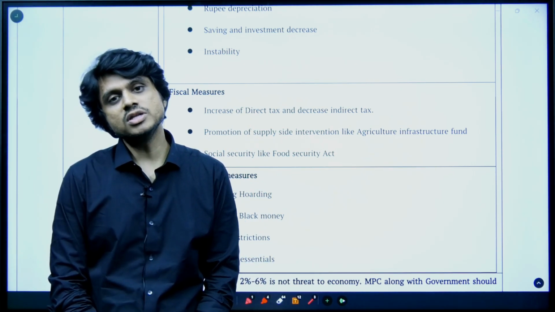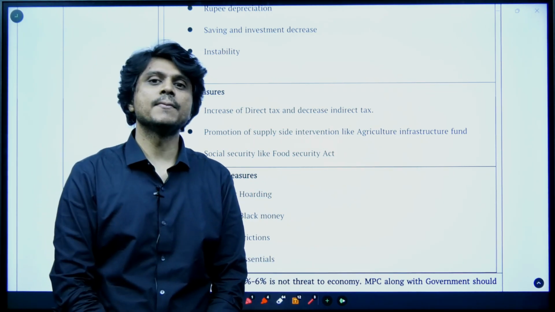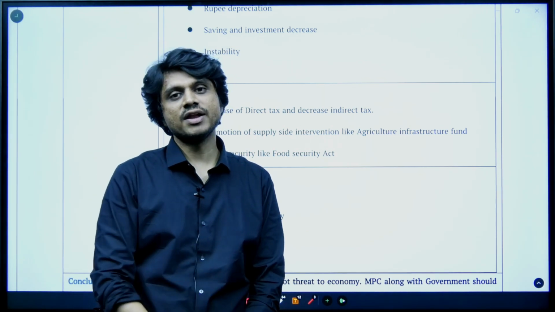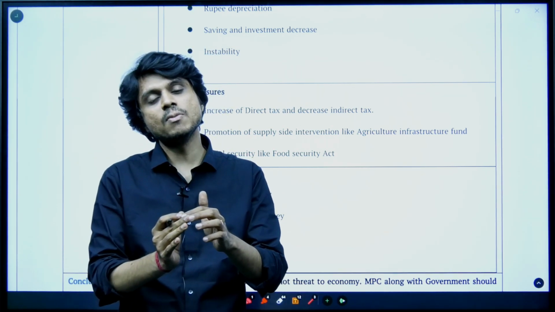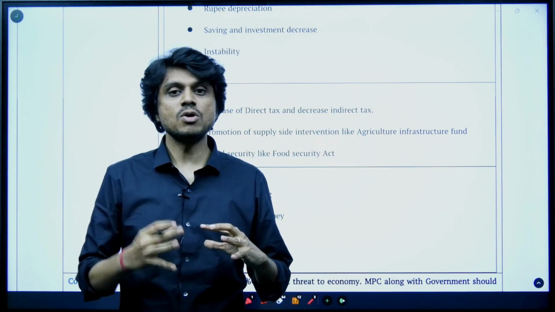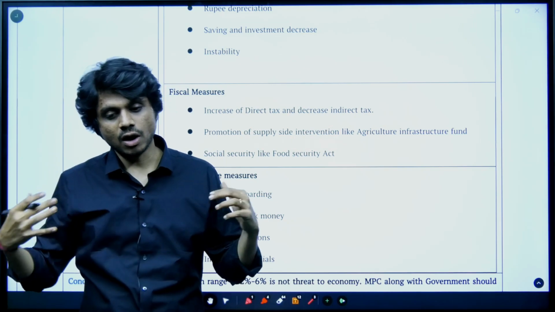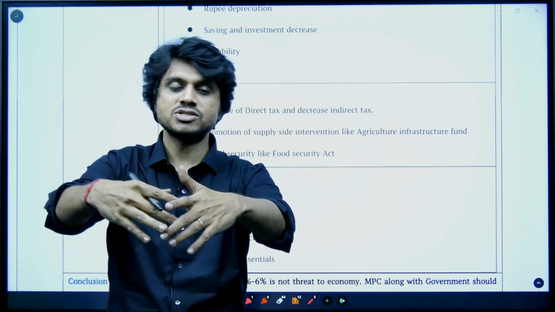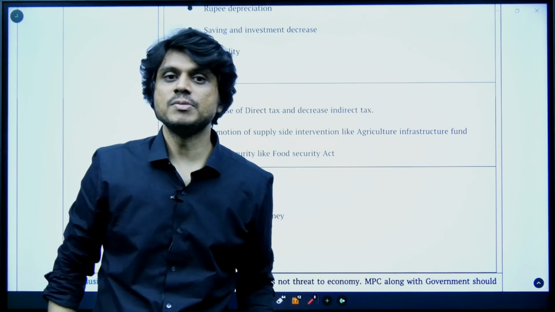This not only increases efficiency, it will also increase the bargaining power. Earlier, with just 1 hectare of small land, I would not be able to bargain for my product at the market. Now an FPO is formed, a company is formed. All 10 people came together and a cluster has been formed. Now my bargaining power will be increased.